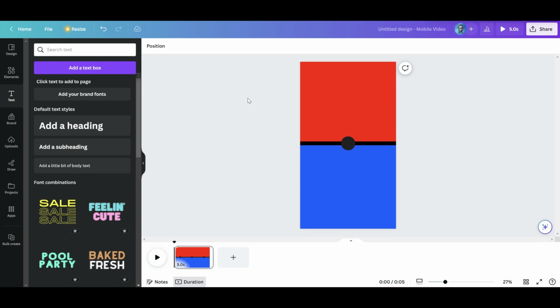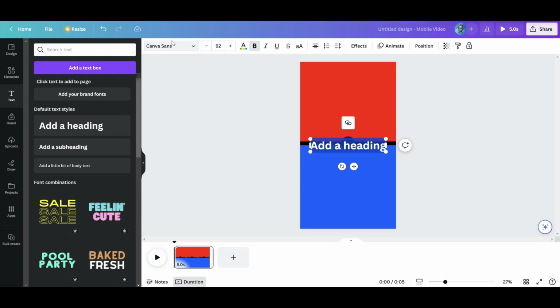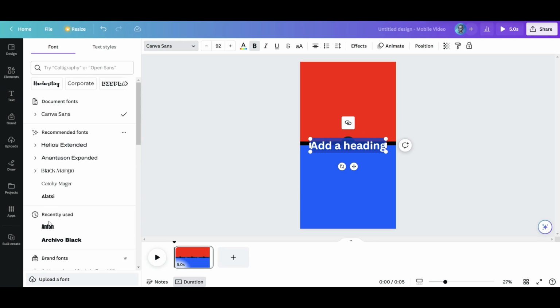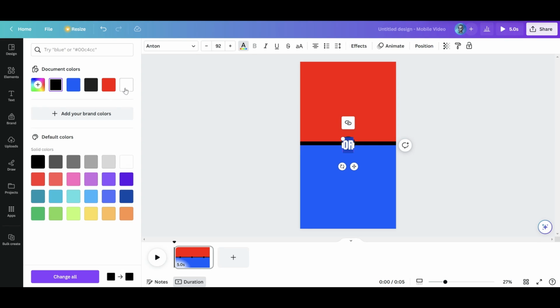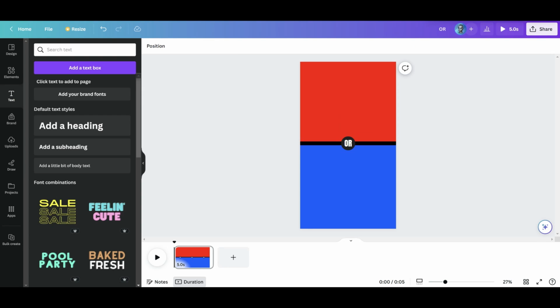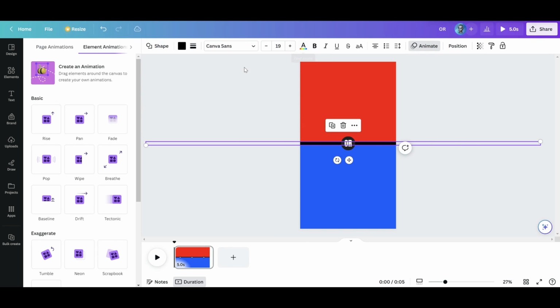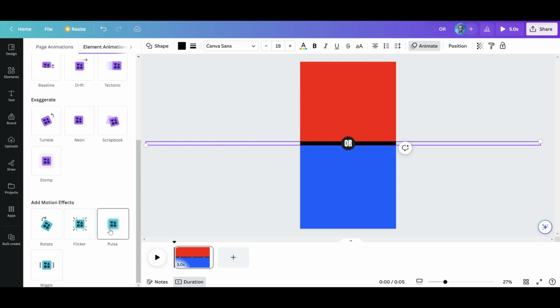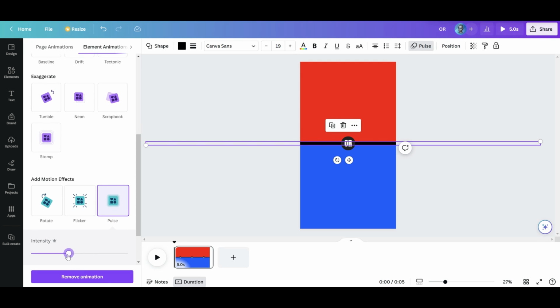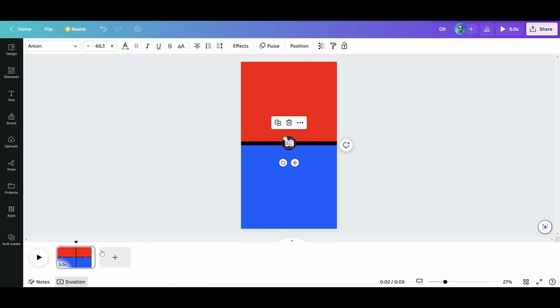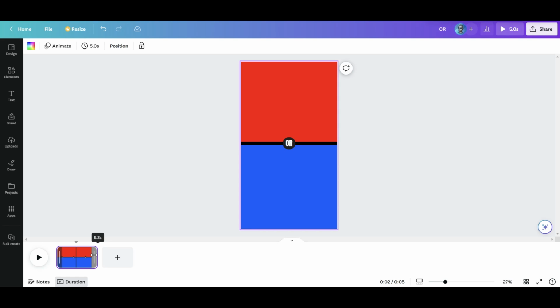Now we are going to start adding the text on the video. I will use Anton font, which is great. As we are adding text on a black background, we will use white text so that it is visible. Now let's animate the shapes and text. It is very simple. We will use pulse animation for everything. However, we will add a very low speed. After adding all the animations to the shapes, we will make it 1 second longer.